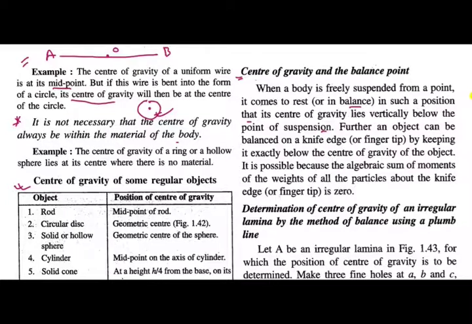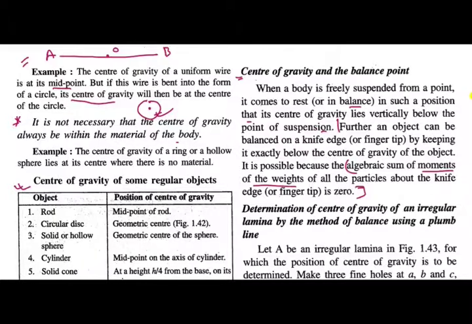Further, an object can be balanced on a knife edge or a fingertip by keeping it exactly below the center of gravity of the object. It is possible because the algebraic sum of moments of the weights of all the particles about the knife is 0. Hope you can understand.